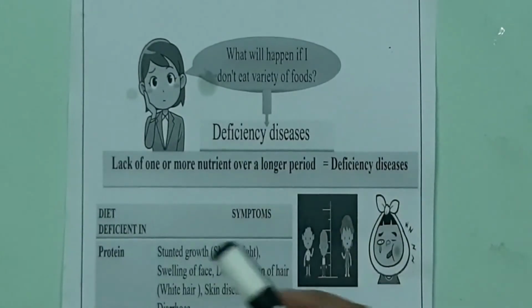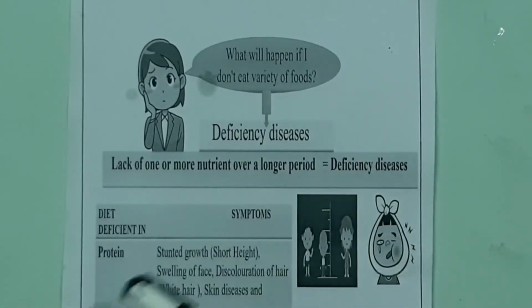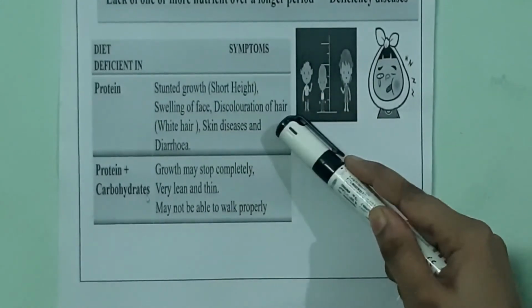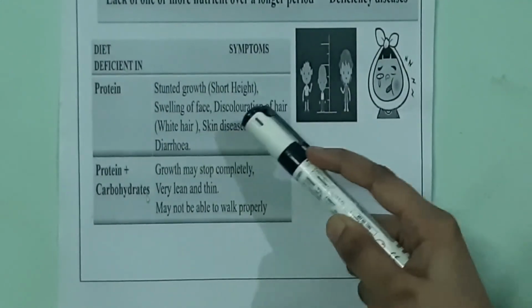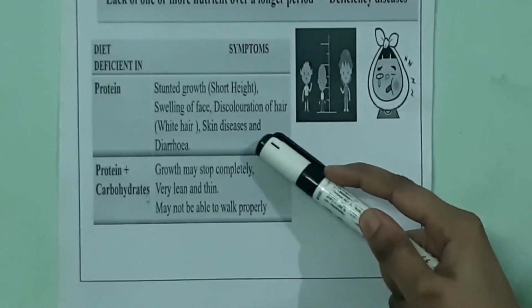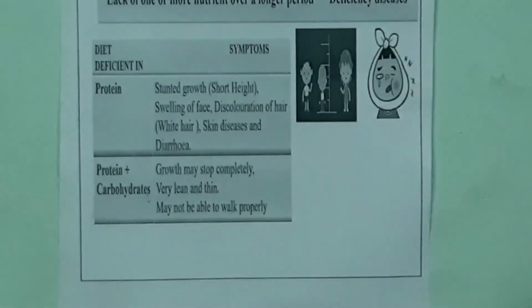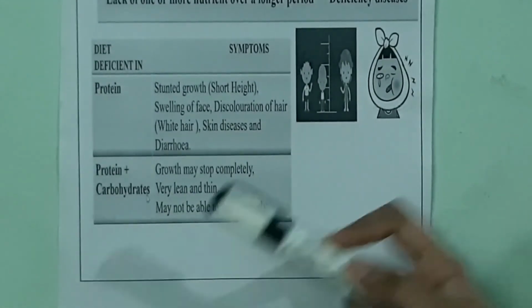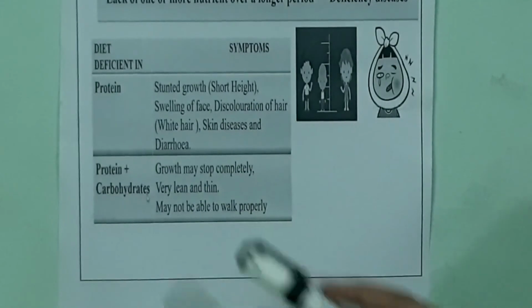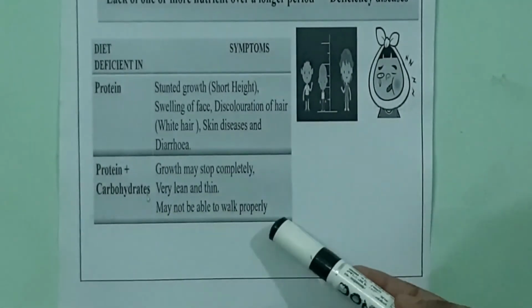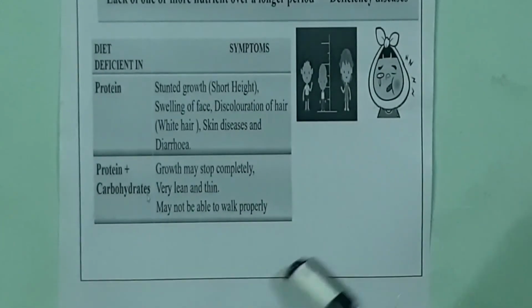If your diet is deficient in protein, you will observe symptoms of stunted growth, that is short height, swelling of the face, discoloration of hair, that is white hair, skin diseases and diarrhea. Then if your diet is deficient in both protein and carbohydrate, you will observe symptoms such as growth may stop completely, you will look very lean and thin, and you may not be able to walk properly.